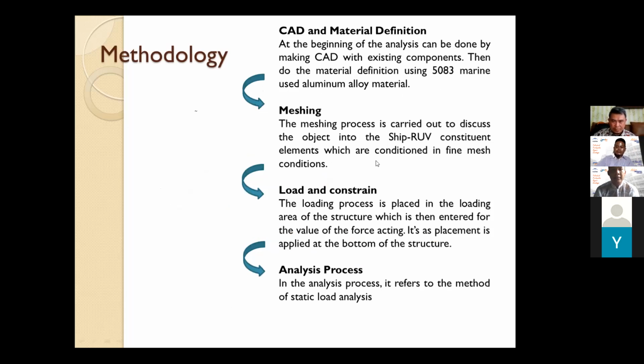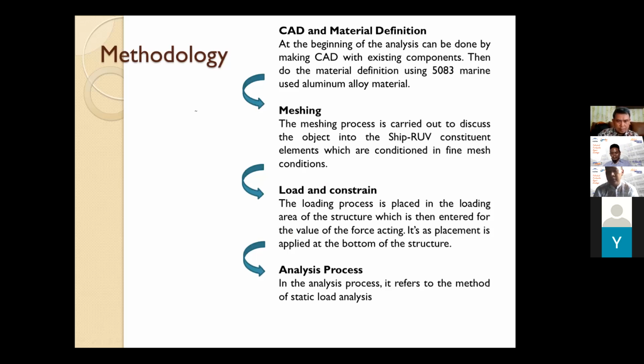And then this is the process of calculation for static analysis of this ship hull structure. First we draw the CAD and define the material. We make the meshing, and then we put on the load and constraint, and then we calculate with the analysis process.